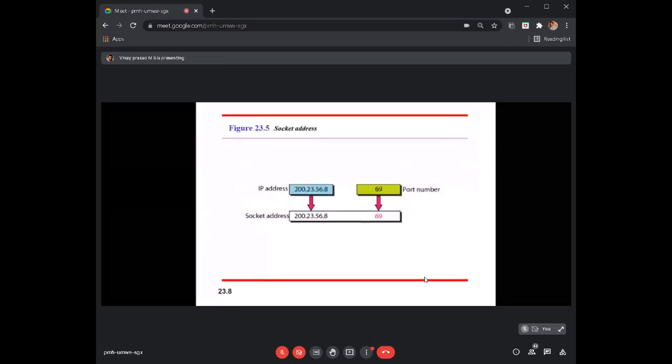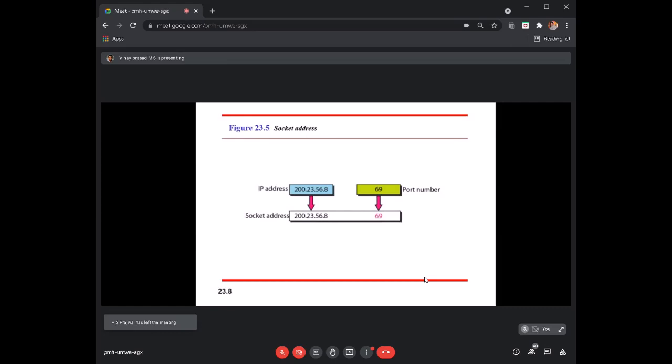And we did socket programming. A socket is a software entity, and it is identified by the concatenated address of both the IP address and the port number. To refer to a socket, we need an address with both the IP address and the port address. We call that the socket address.